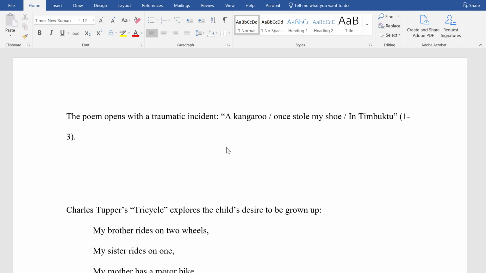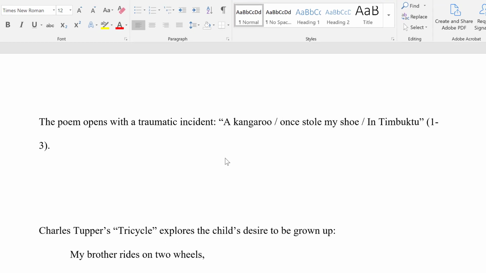In this video, I'd like to review the rules for quoting poetry following the MLA guidelines. First of all, if you are quoting 2 or 3 lines of poetry, you can use a slash to indicate where the line break is.